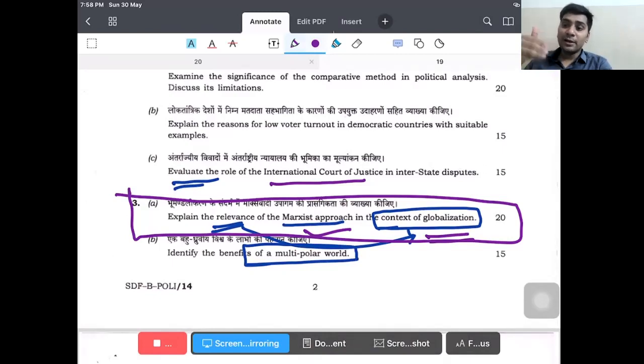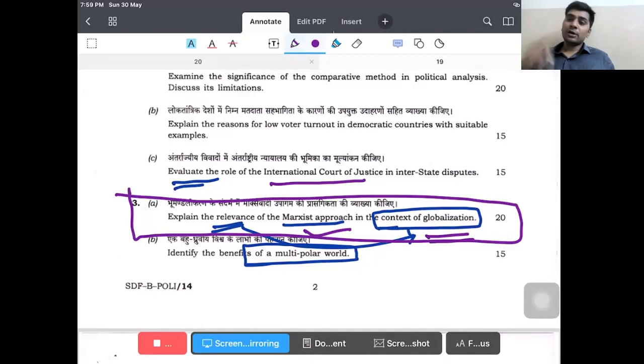So the deglobalization that is taking place at the global level today, before COVID-19 or after COVID-19, with every nation shutting their doors to the outside world, can be seen as anti-globalization phenomena that has started. So Marxism has clearly explained globalization from the view of the global south and the global north. This is how you can substantiate the answer.